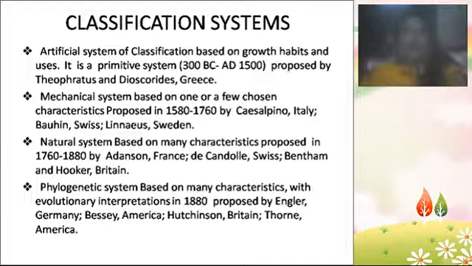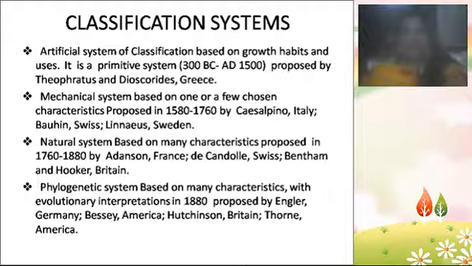So what does the natural system of classification mean? The classification is proposed based on many characters of the plant, whereas the mechanical system of classification is based on only one or two characters. If the plants are classified on only one or two characters, that is known as the mechanical system. And then the artificial system of classification is based on the growth habits of the plant.